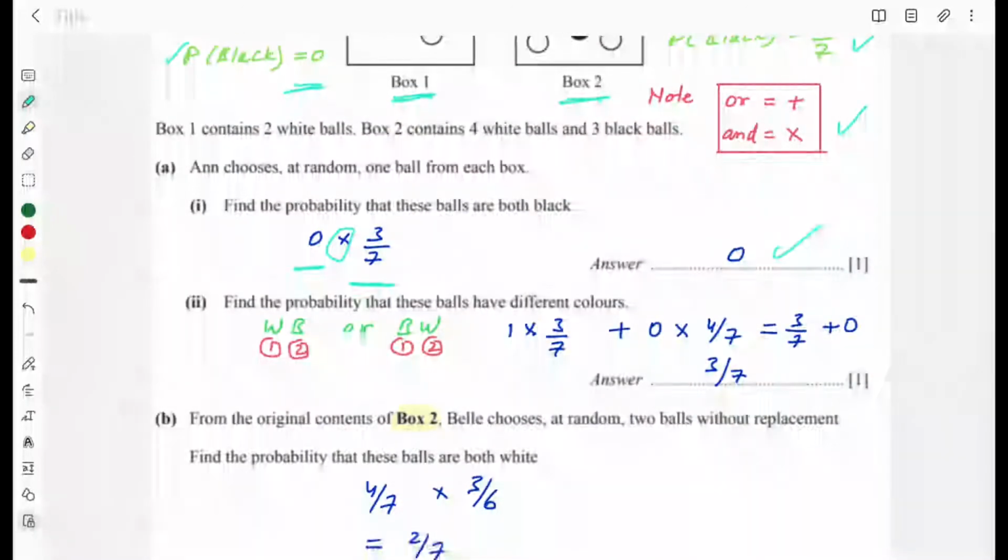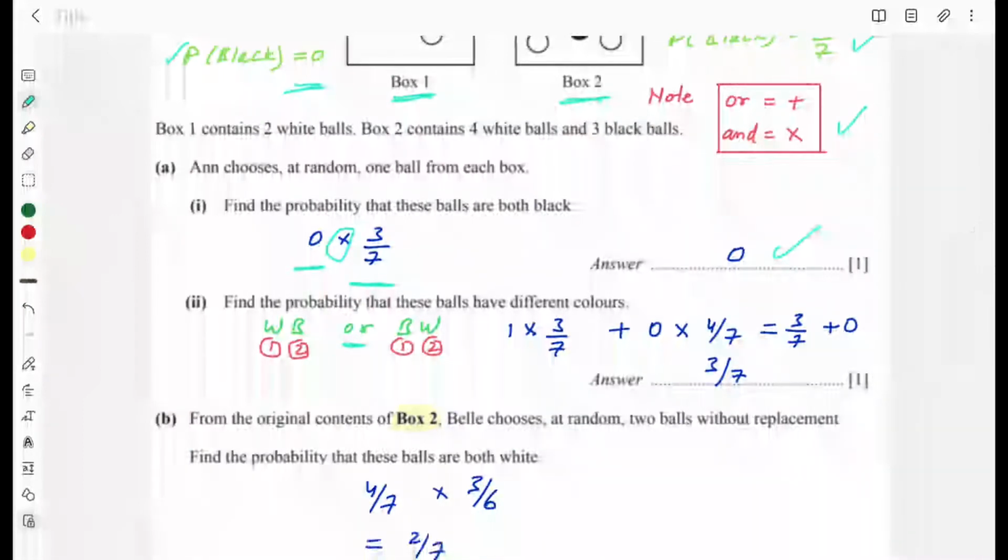Part 2 of A says find the probability that these balls have different colors. Different colors means from box 1 maybe you have white, and from box 2 you have black, or from box 1 you have black, and from box 2 you have white. So this way you have different colored balls.